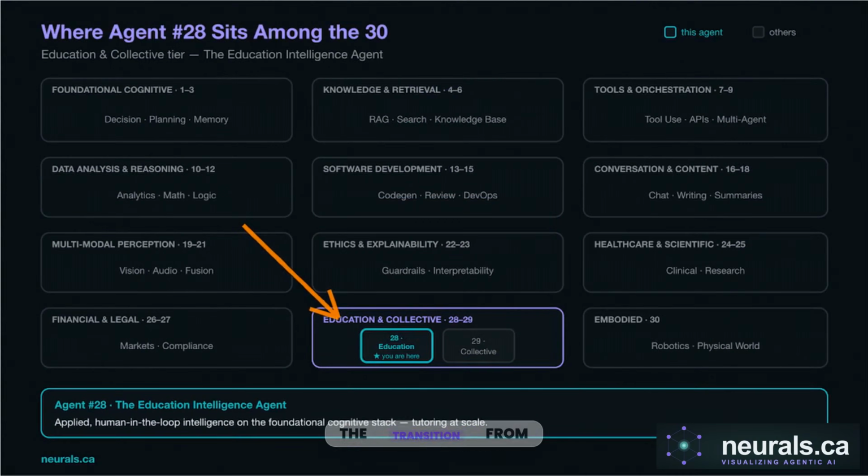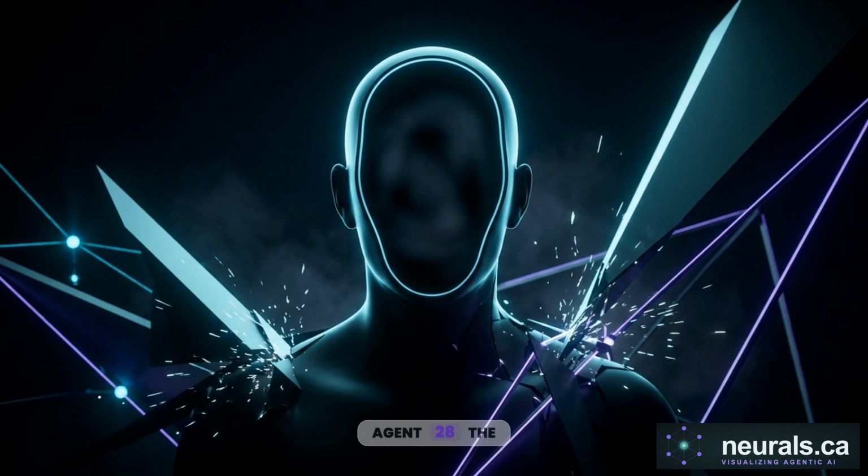This map details the transition from the financial tier to the education and collective tier. In the previous chapters, agents operated on highly visible, verifiable records of truth. A stock price either moved or it didn't. Agent 28, the education intelligence agent, operates in the exact opposite environment.